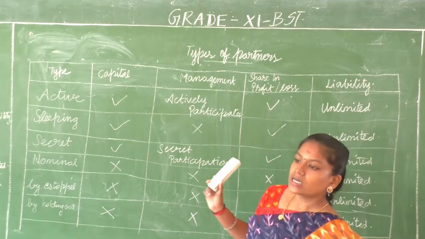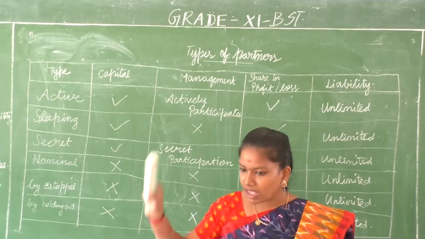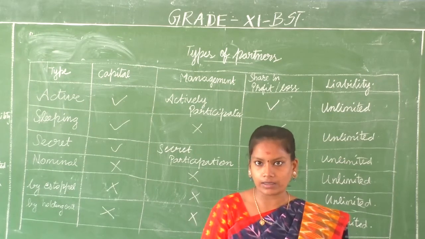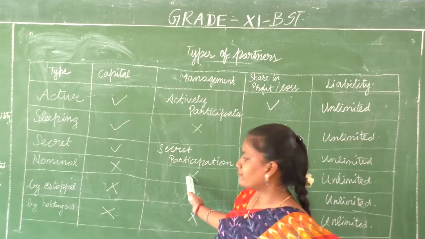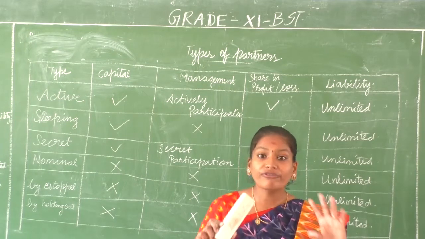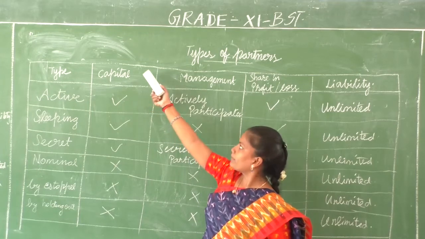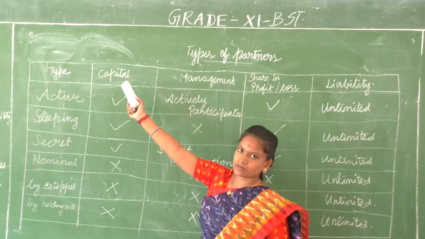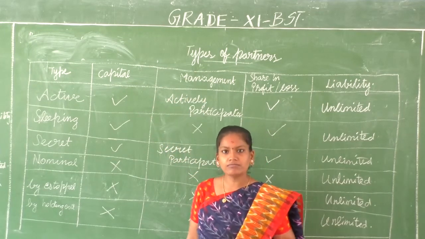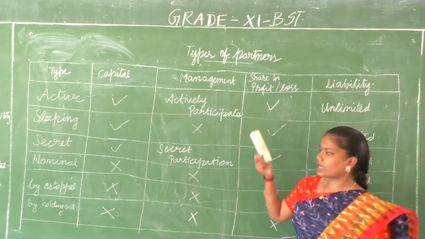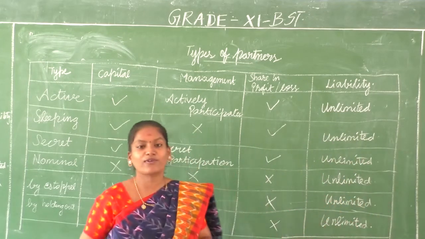So once you finish studying types of partners, don't copy this. You just sit and make your own table with your understanding. Okay, this is not a table that is in your book. I don't want a table that I have drawn. I want you to put your own table of your understanding. You can even change things. Instead of capital, you can put capital contribution or investment. Instead of management, you can put involvement in business. Instead of sharing profit and loss, you can put bearing risk. Liability does not change. It's unlimited for everyone.